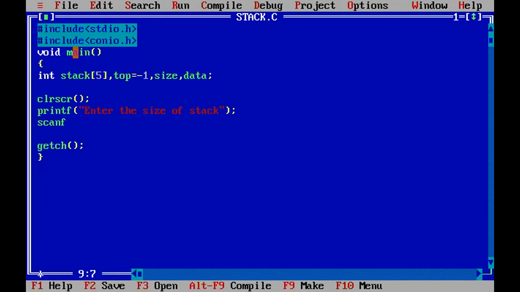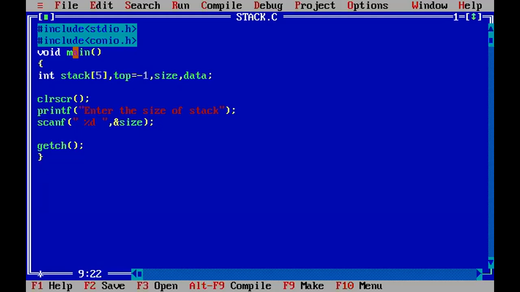Now how to insert the size of the stack? What to write here? %d, comma, ampersand size. Ampersand what?